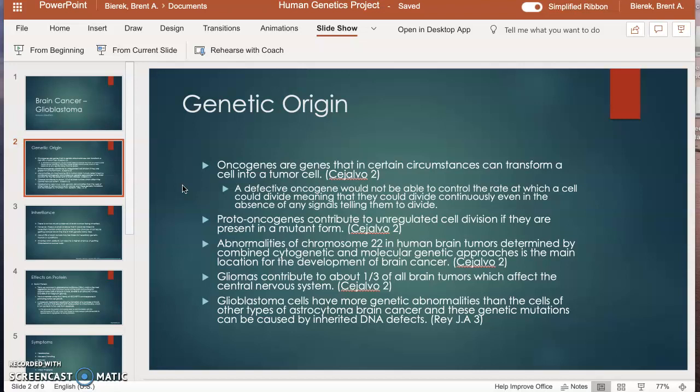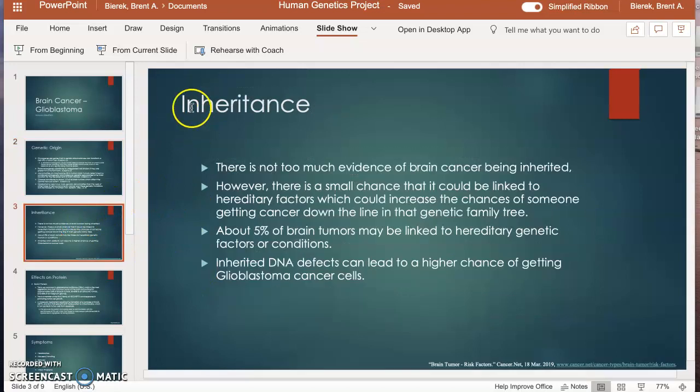Abnormalities of chromosome 22 in human brain tumors, determined by combined cytogenetic and molecular genetic approaches, is the main location for the development of brain cancer. Gliomas contribute to about 1/3 of all brain tumors which affect the central nervous system. Glioblastoma cells have more genetic abnormalities than the cells of other types of astrocytoma brain cancer, and these genetic mutations can be caused by inherited DNA defects.